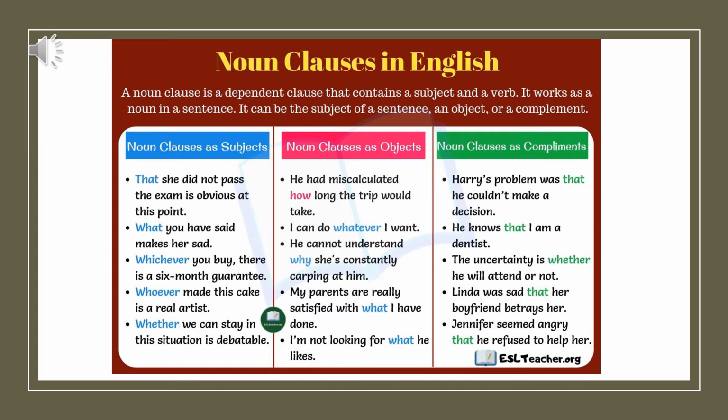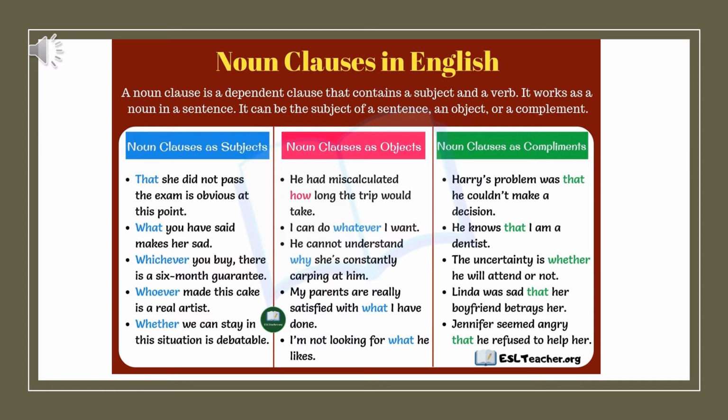And in the green one we have the noun clauses functioning as complements. Harry's problem was that he couldn't make a decision. He knows that I'm a dentist. The uncertainty is whether he will attend or not. If you notice in the green part, commonly the complements follow the verb to be or verbs that show feelings, emotions or thoughts, like know, sad, seem or look.